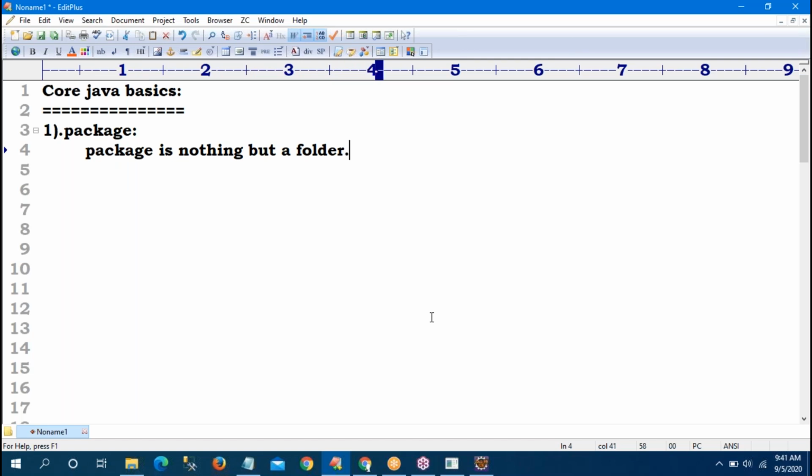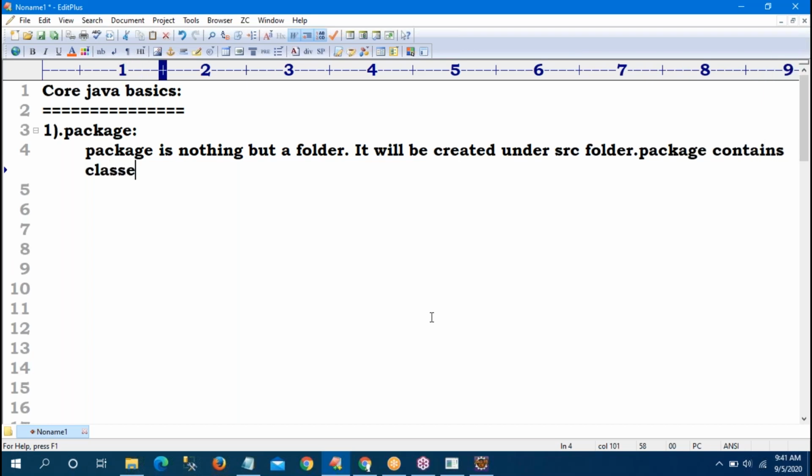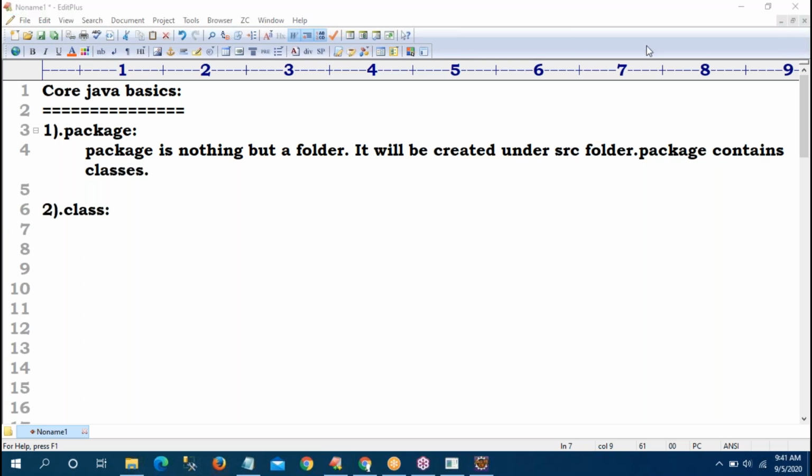One folder, under the SRC folder. A package contains classes. Now the immediate question: what is a class? Observe, a class is nothing but one classroom. Students are available there. This is also one classroom.